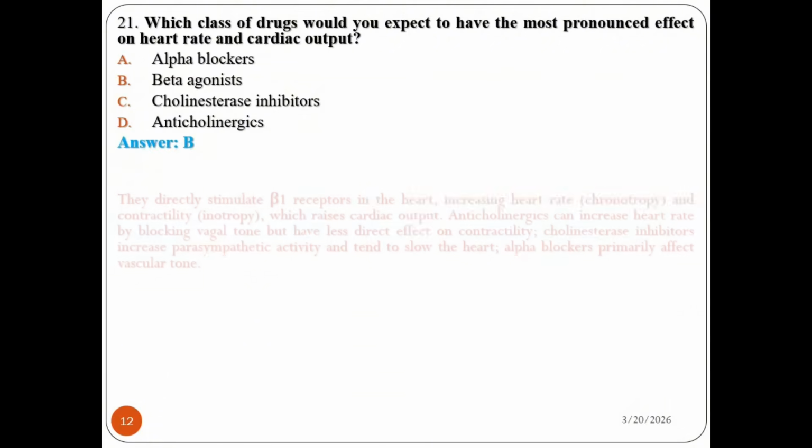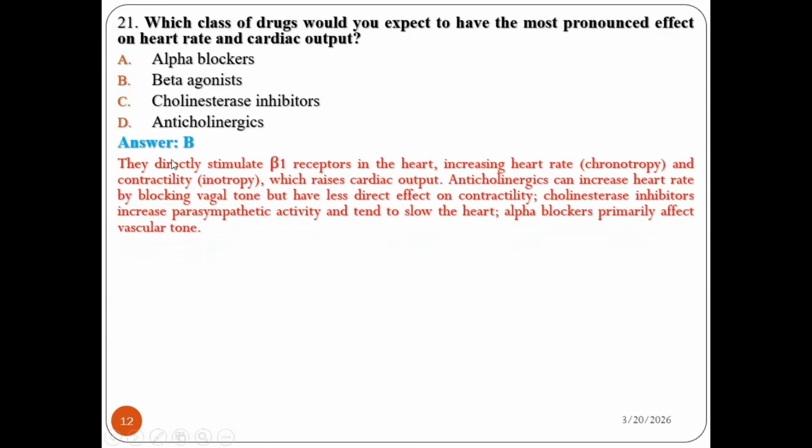It is the beta agonist drug, because they directly stimulate beta 1 receptors, which are found in our heart, and they increase heart rate, so-called chronotropy, and contractility, inotropy, which raises cardiac output. Anticholinergics can increase heart rate by blocking vagal tone, but have less direct effect on contractility. Cholinesterase inhibitors increase parasympathetic activity and tend to slow heart rate. Alpha blockers primarily affect vascular tone.